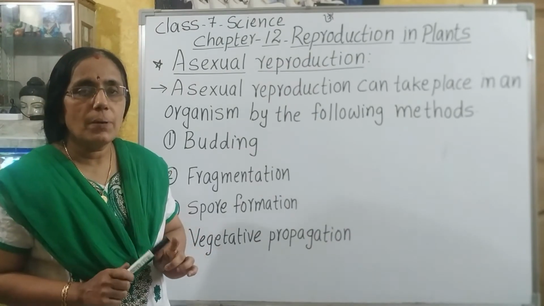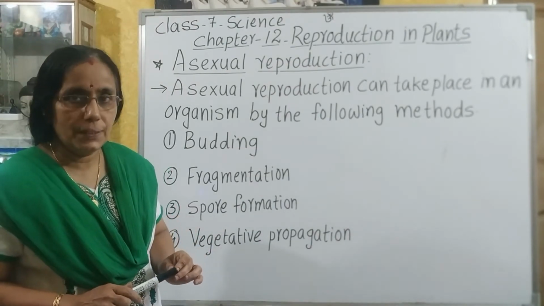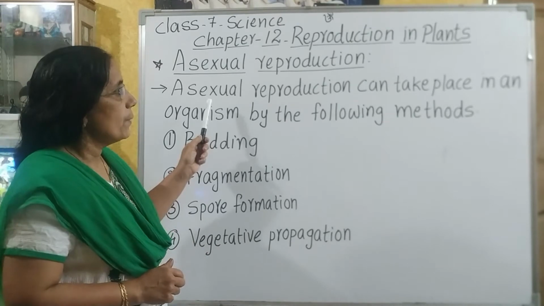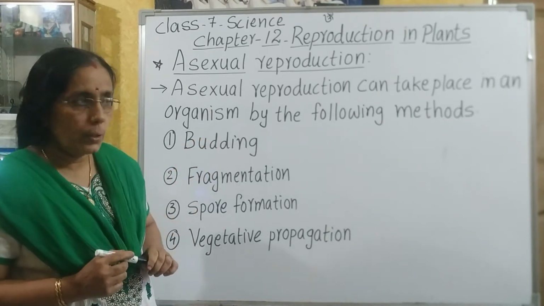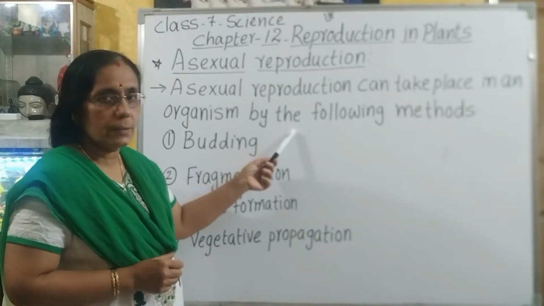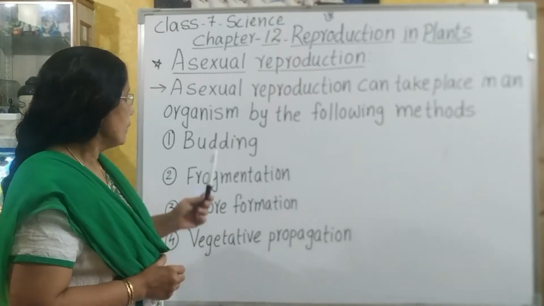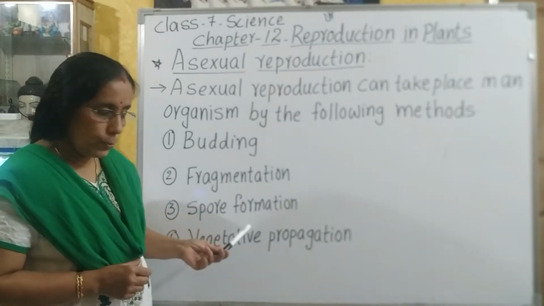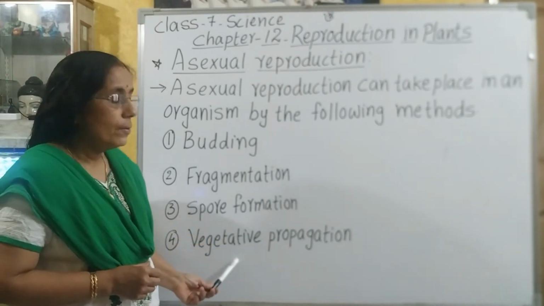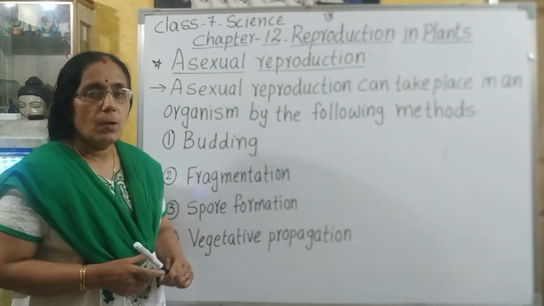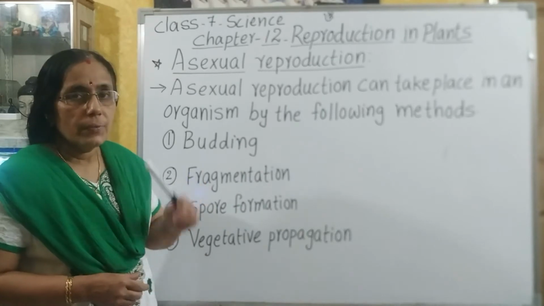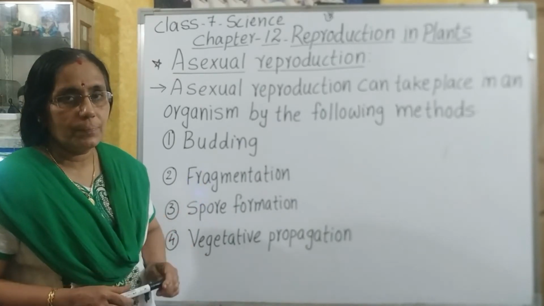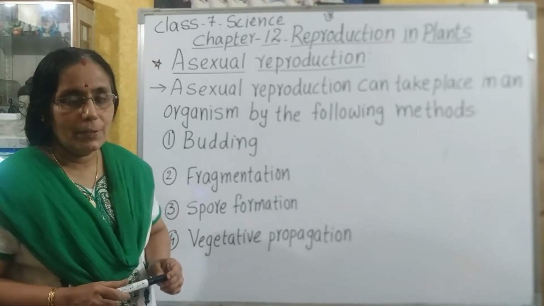Now we will discuss asexual reproduction in detail. Asexual reproduction can take place in organisms by the following methods, which are budding, fragmentation, spore formation and vegetative propagation. So all these four methods we are going to learn in this chapter. Let us take one by one.